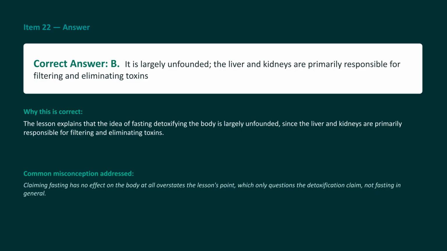The correct answer is B. It is largely unfounded. The liver and kidneys are primarily responsible for filtering and eliminating toxins. Fasting is not a replacement for the body's natural filtration systems. You don't need fancy juice cleanses or intense fasts to clean out your body. Your liver and kidneys are working 24/7 as built-in, highly effective toxic filtration plants. Choice D goes a bit too far, because fasting does alter metabolic states. It just doesn't claim ownership over detoxification as people think.